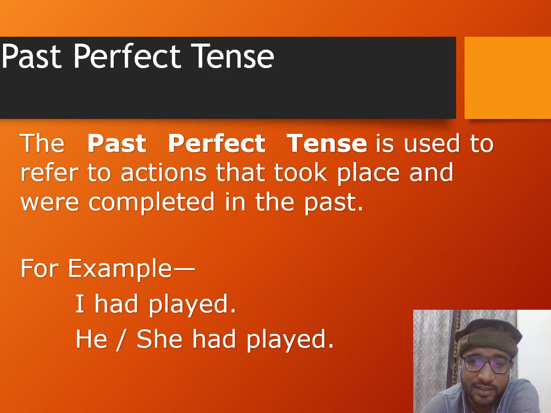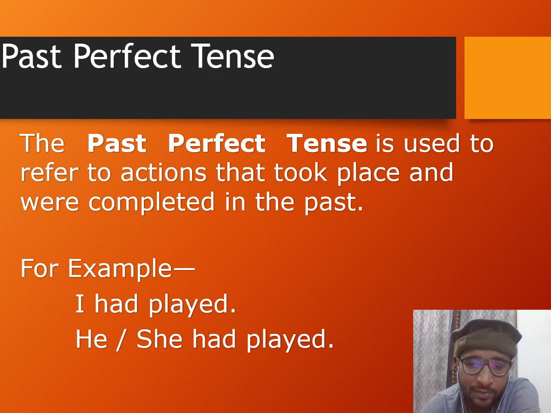Now let's talk about past perfect tense. The past perfect tense is used to refer to actions that took place and were completed in the past. In a very simple example, I would say this tense is also known as a conditional part. It has a condition to talk about. For example, two different actions took place in the past. When we discuss these two different actions of the past, the first one happened earlier in the past, and the second one happened later.